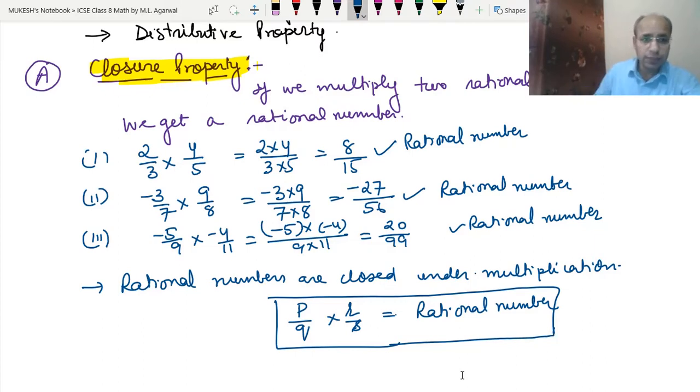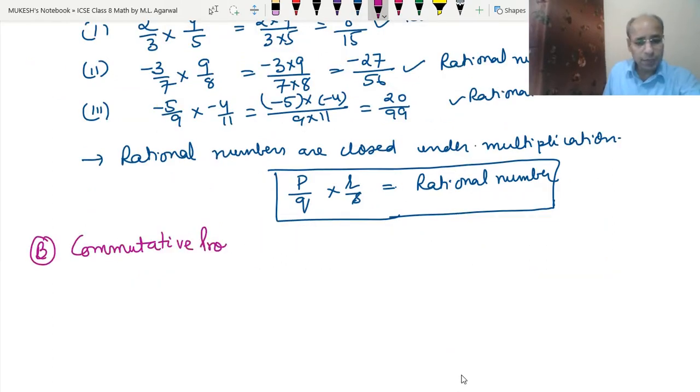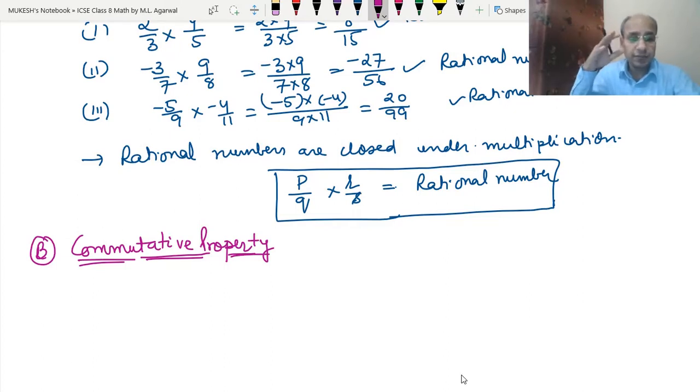Now we will do the second one, B part, and the B part is the commutative property. See, the commutative property we had learned in addition and subtraction also. In subtraction the commutative property was not valid, but in addition it was valid. It means that if we add 2 rational numbers in any sequence, like A plus B or B plus A, we will always get the same result. So this was the commutative property for addition. Now in multiplication also, if we multiply 2 rational numbers in any sequence, we will always get the same result. So this is called the commutative property.